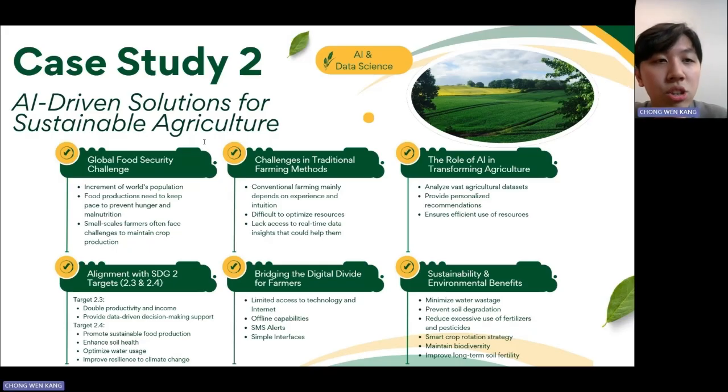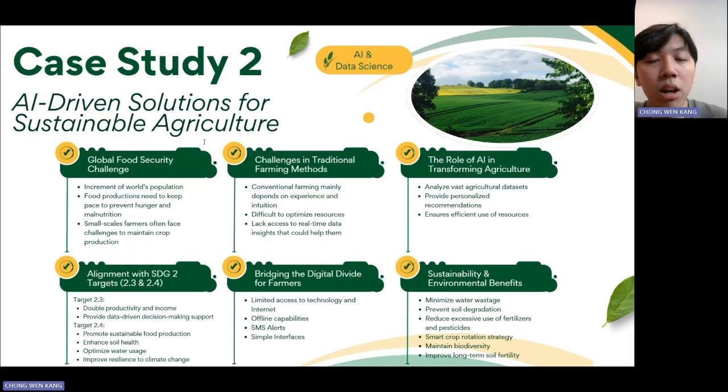As for our alignment with SDG Target 2.3, AI solutions can help to double productivity and income for small-scale farmers by providing them data-driven decision-making support. For Target 2.4, AI can promote sustainable food production by enhancing soil health, optimizing water usage, and improving resilience to climate change.